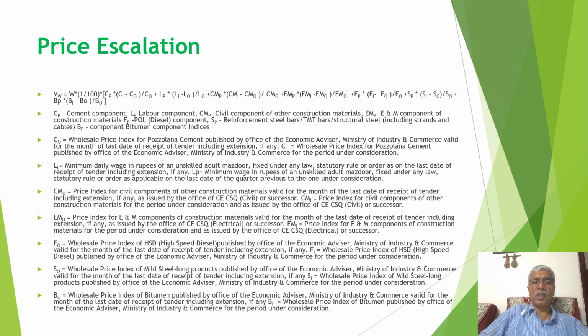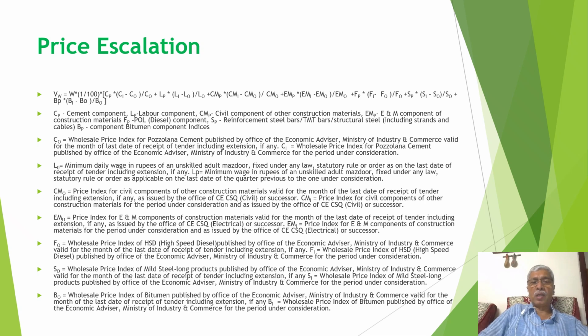If we divide by the indices of the initial date of submission of the tender, this will be worked out on a percentage basis. If we multiply by the component of the cement being used in the work, and multiply with the work cost, then this will give the cost of the price escalation.